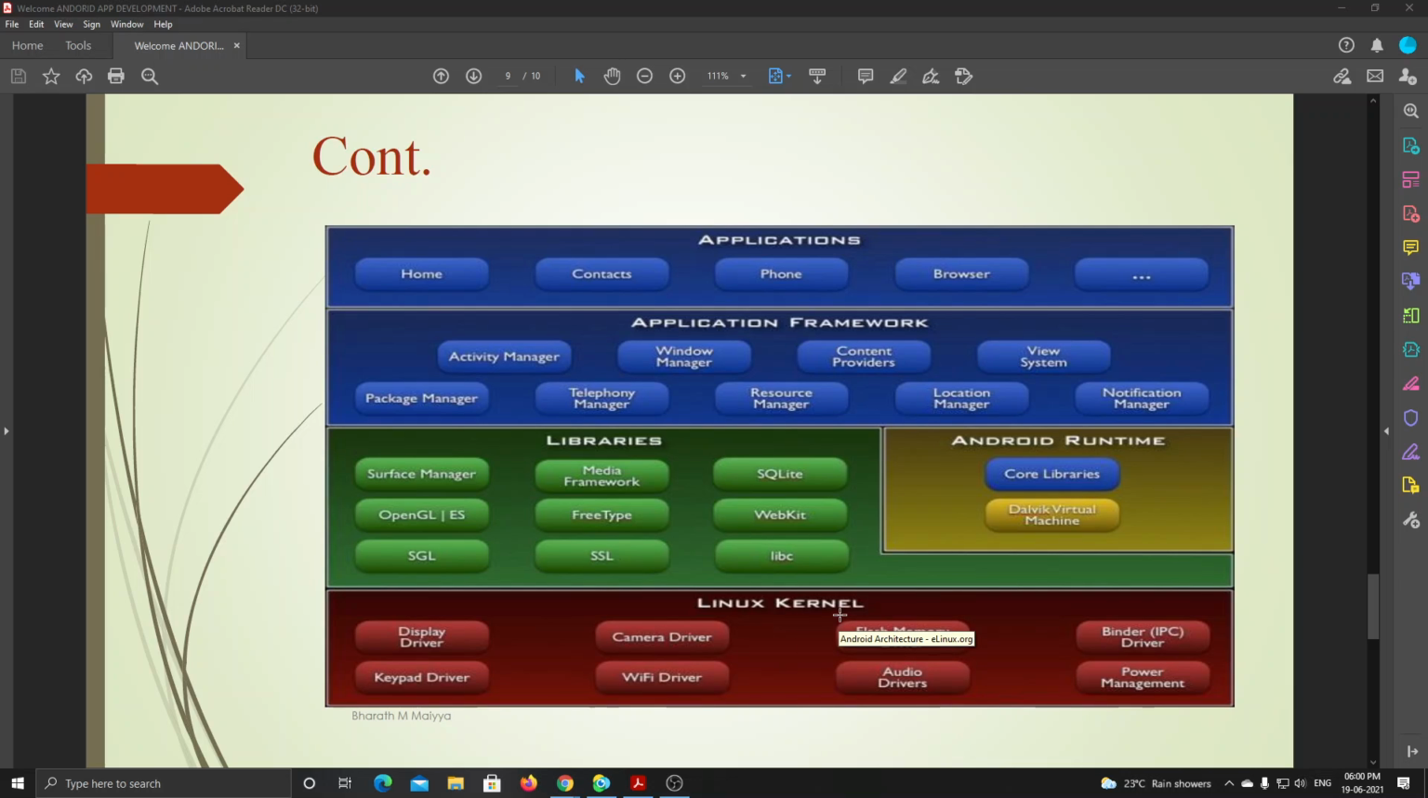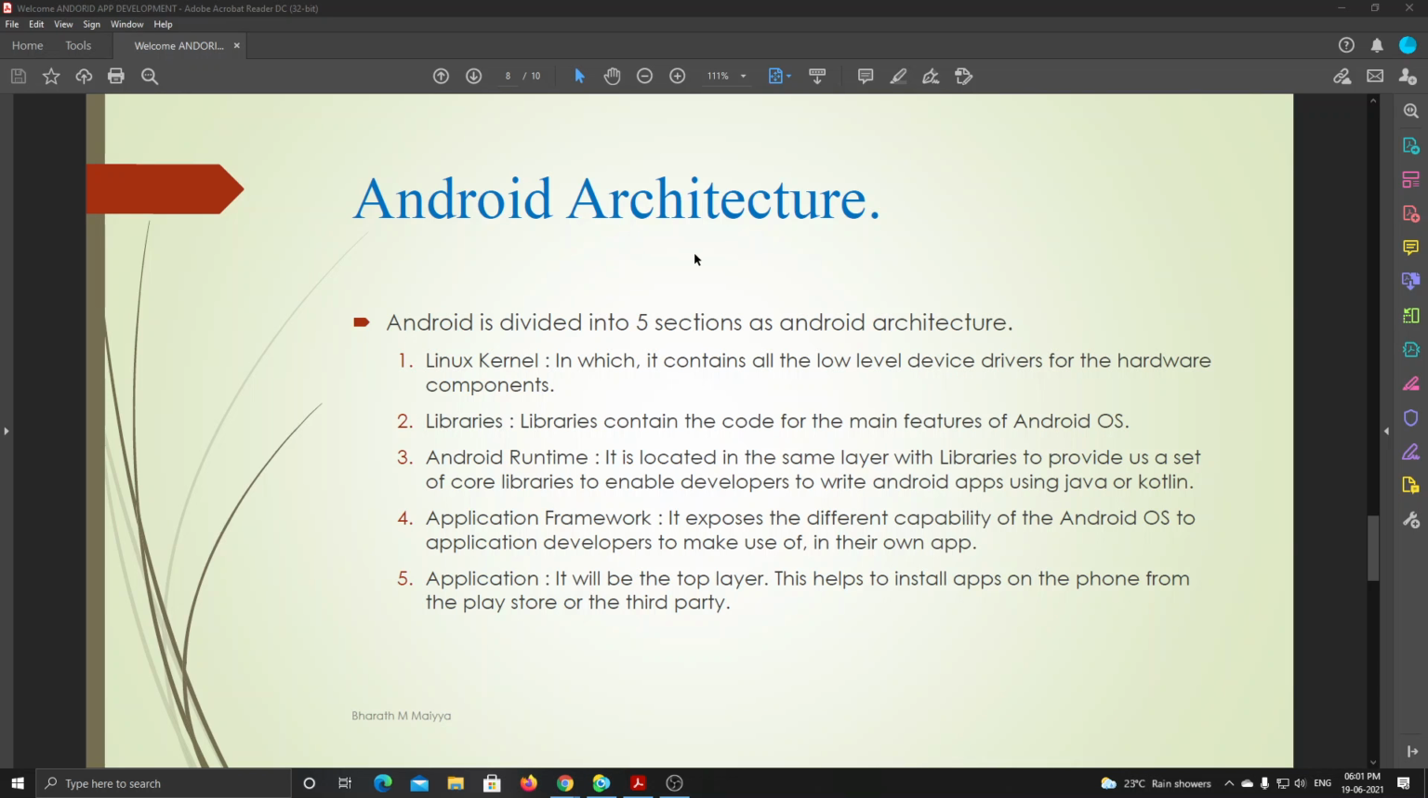Linux kernel, what is this? It contains all the low-level device drivers to access the camera. Sir, can you slow down your speed? Sorry, sir. Okay.